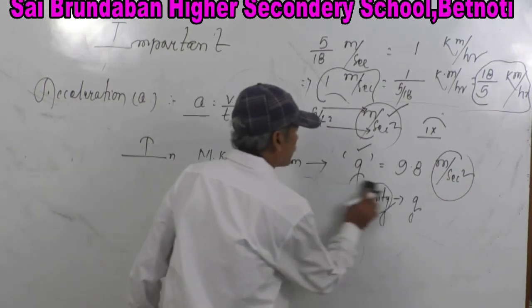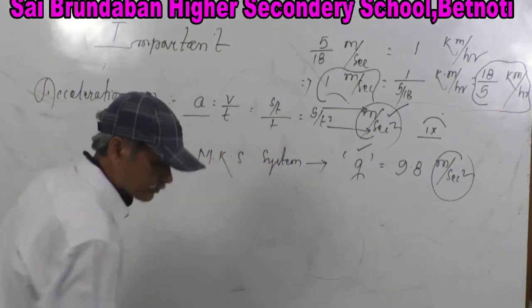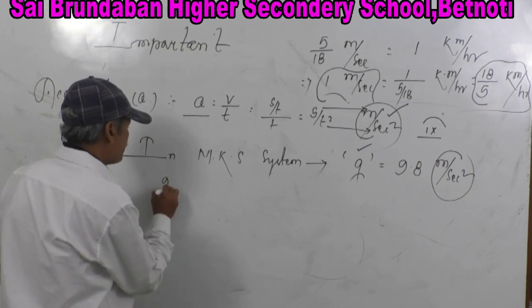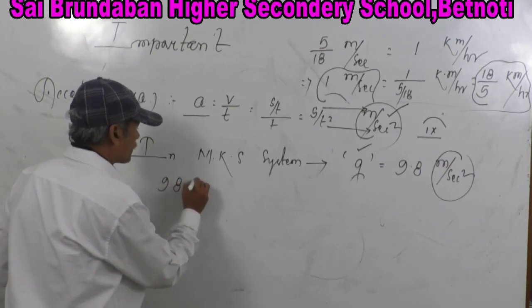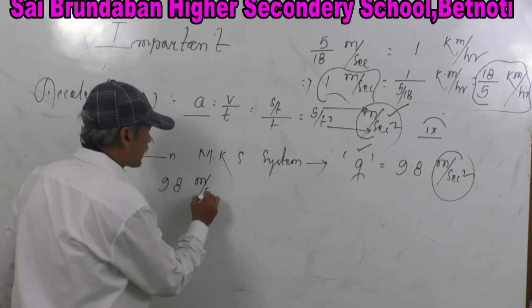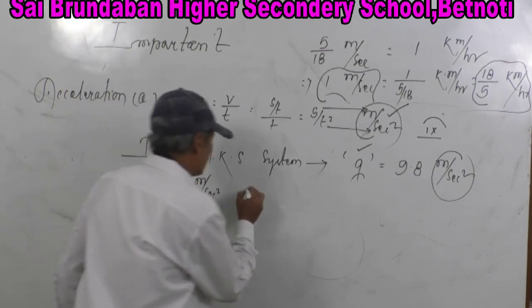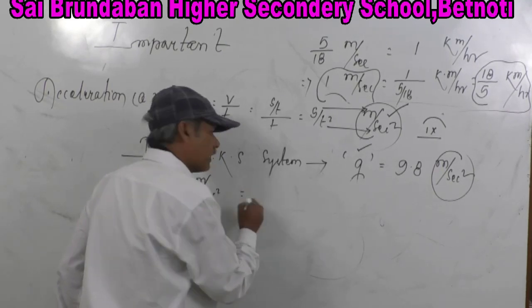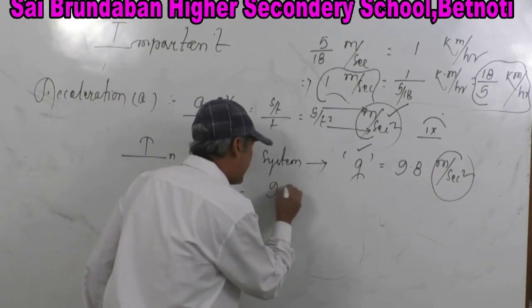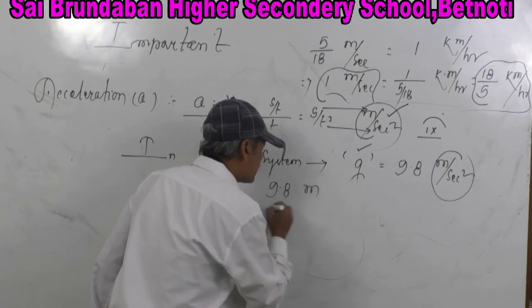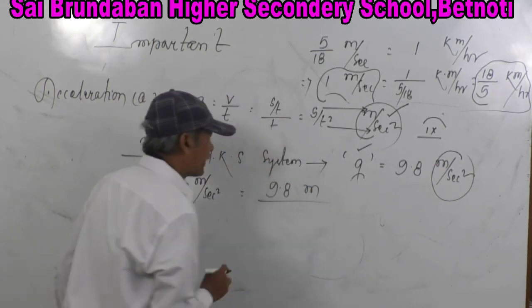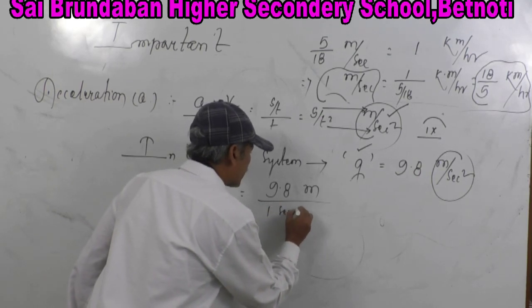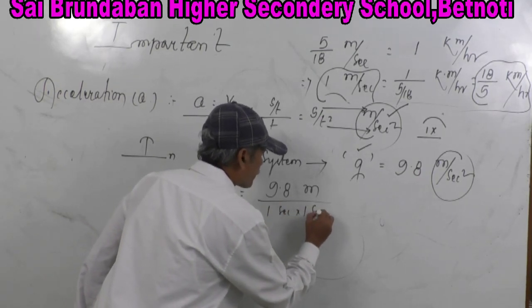Okay, start now. 9.8 meter per second square. In the same way, go on writing: 9.8 meter whole divided by 1 second into 1 second.